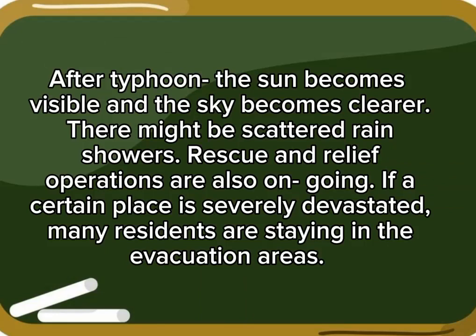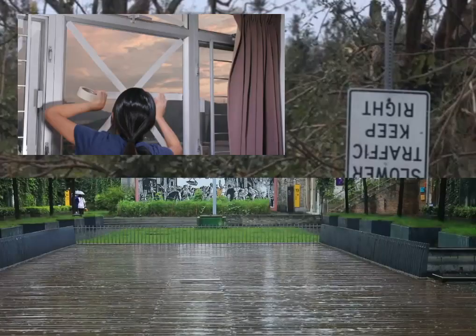After a typhoon, the sun becomes visible and the sky becomes clearer. There might be scattered rain showers. Rescue and relief operations are also ongoing. If a certain place is severely devastated, many residents are staying in the evacuation areas.